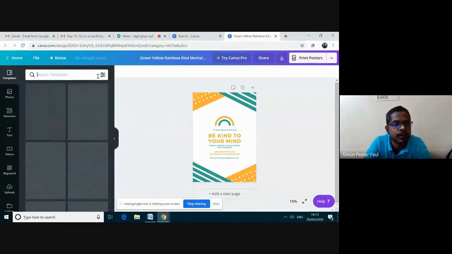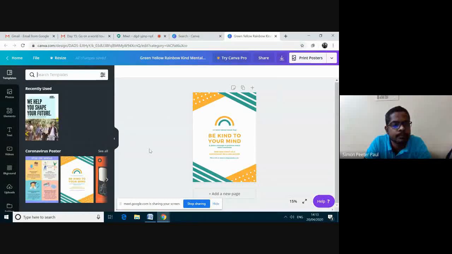Okay, I'm closing this one. Okay. Here at the left side, you could see templates, photos, elements, text. These are all the attributions that we can change in these posters that we will see later on.